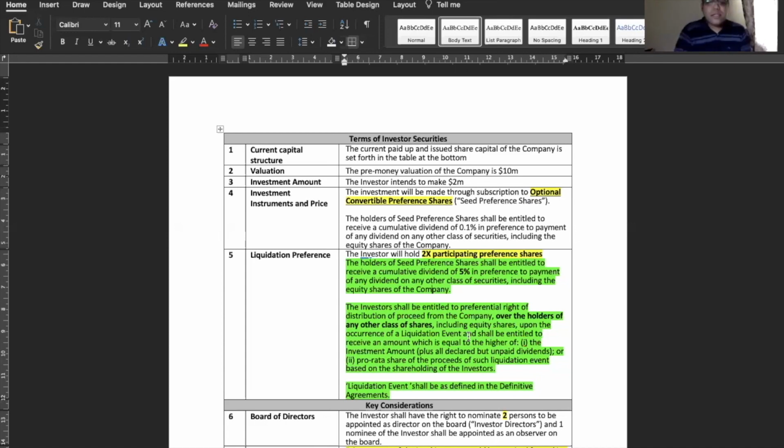So, Samik, I had a question about the dividends. How is it actually calculated? Is it at the discretion of the board, or is there a certain calculation for it?